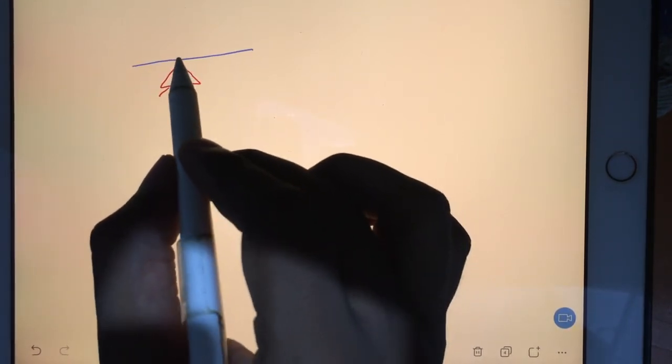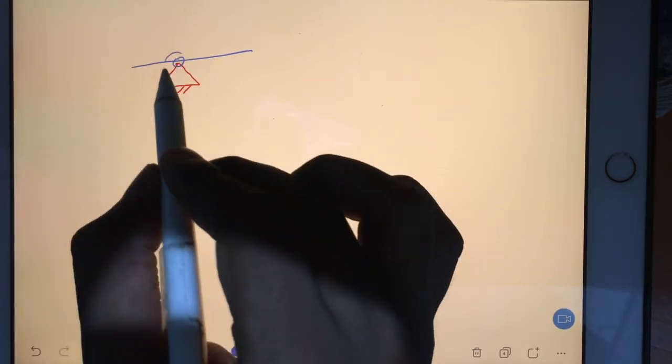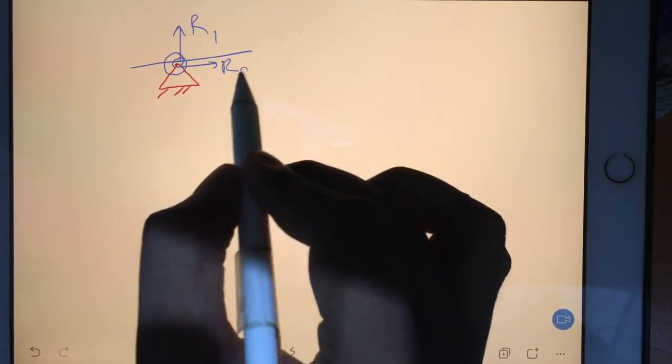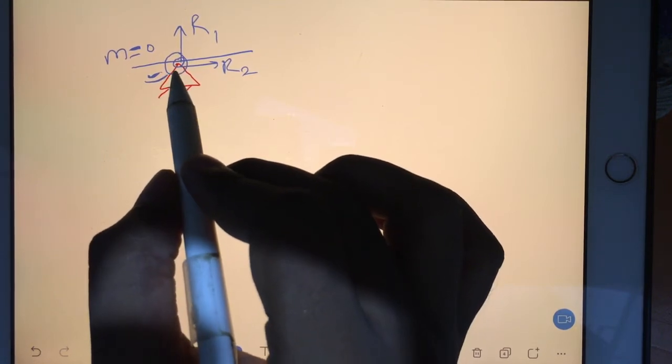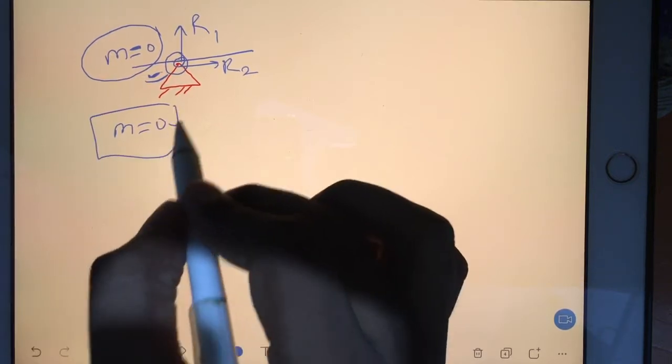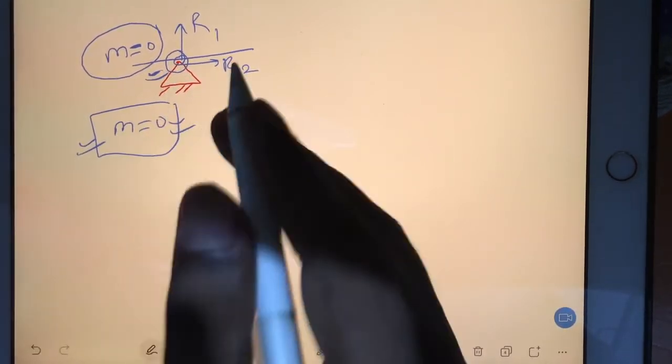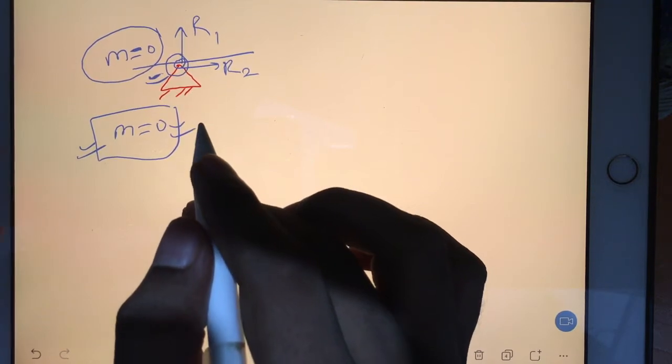Let me explain again with an example. When we were taking a simply supported beam, I am taking one example to explain all the types of conditions. At this point you have a vertical reaction and a horizontal reaction, but you don't have a moment, because a hinge will not provide moment. So this became one condition, that M is equal to 0. This is a pre-known condition, helpful for us to apply some mathematics.